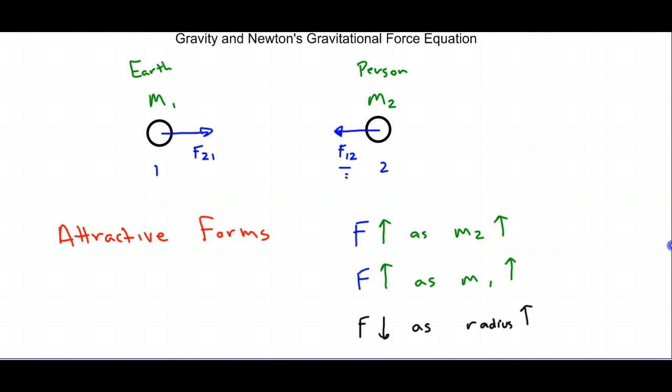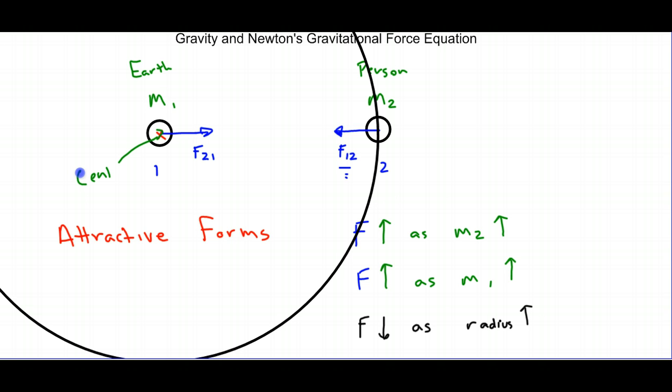increases. Now, what do I mean by the radius? Well, if I were to draw this object here at the center of a giant circle, then the r that I'm talking about would be this distance from here to here.